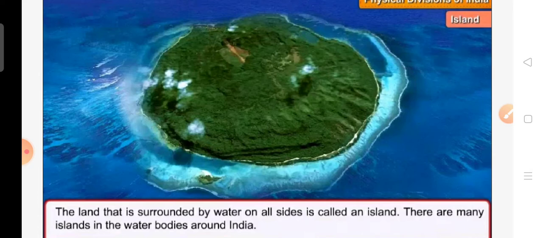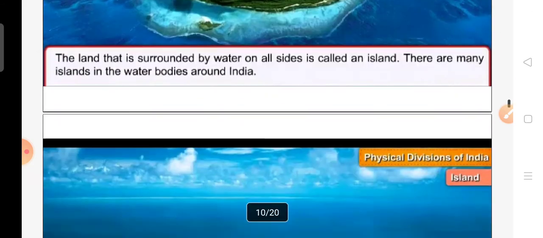There are many islands in the water bodies around India. Water bodies here mean the Bay of Bengal, the Arabian Sea and the Indian Ocean. So children, there are many islands in the water bodies around our country India.